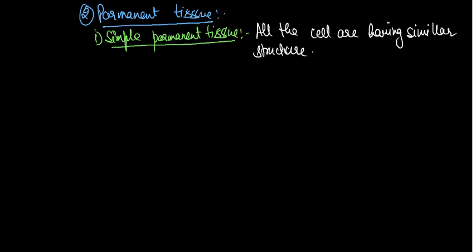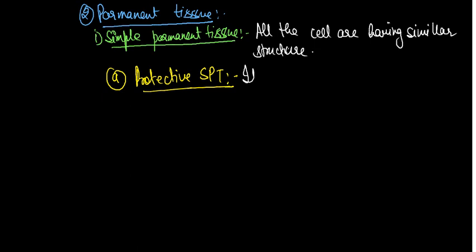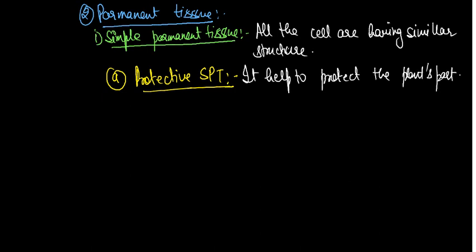Okay, so first, see, simple permanent tissue is also divided into two parts. Number A, we will start with protective simple permanent tissue. As it is named, it helps in protection. It helps to protect the plant's part. Okay, so here our first example is epidermis.